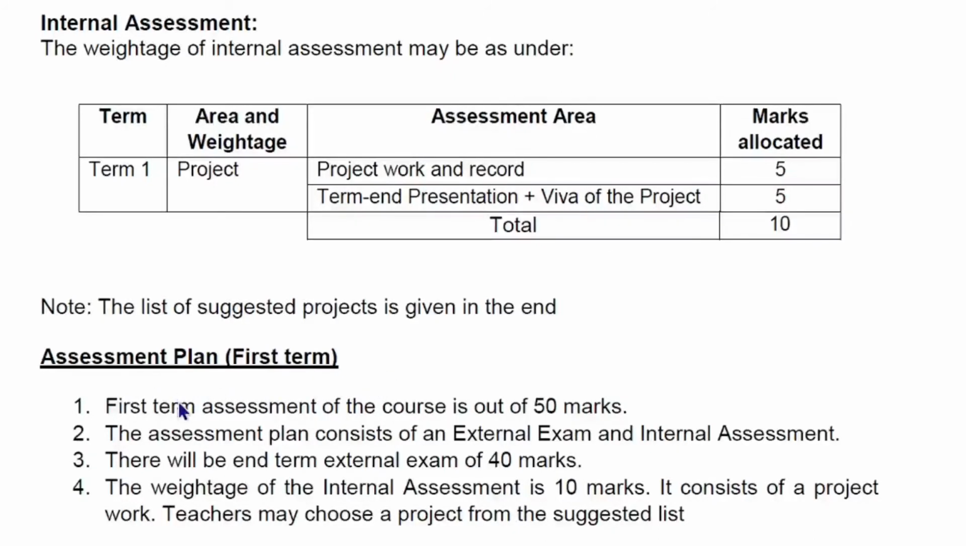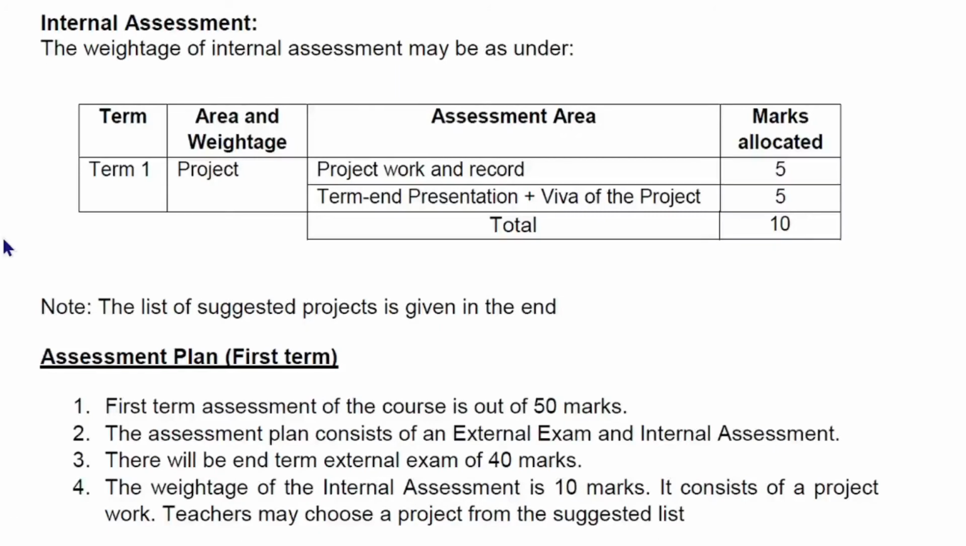The first term assessment of the course is out of 50 marks. The assessment plan consists of an external exam and internal assessment. There will be an end term external exam of 40 marks. The weightage of internal assessment is 10 marks and it consists of a project work. Teachers may choose a project from the suggested list. So this is the assessment plan for the first term for the course Applied Mathematics. Now let us see the